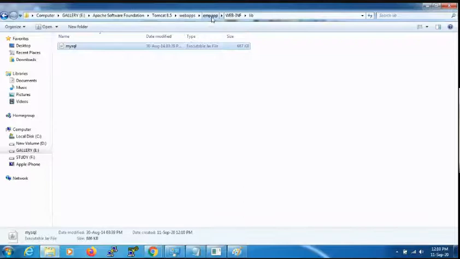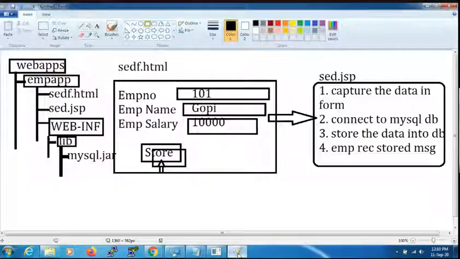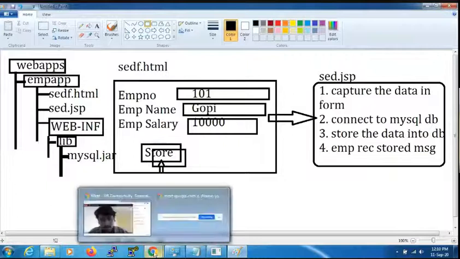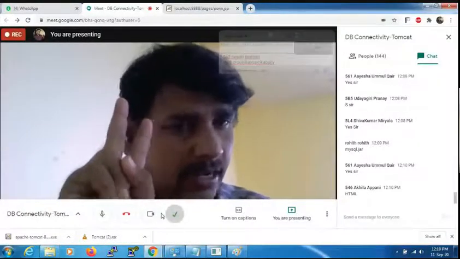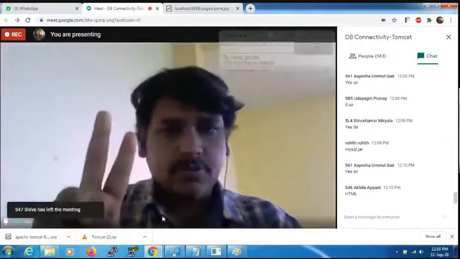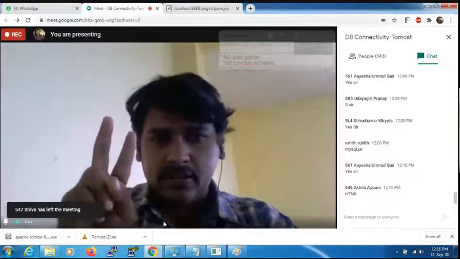Now one step is done. Two concepts remain. What are they? One is the HTML file to be created, and the other is the JSP file. Akila, very good. Ayesha, very good. Two steps are remaining. One is the HTML file, another one is JSP.